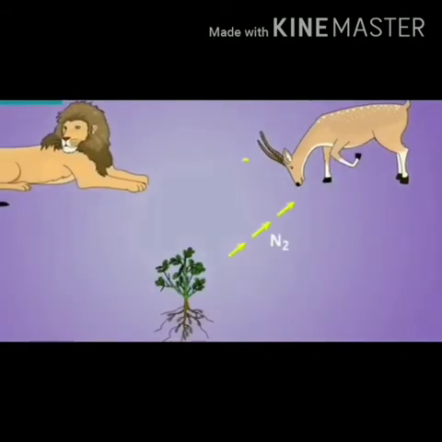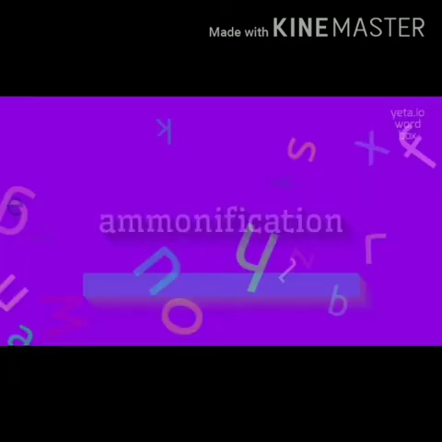The herbivorous animals are then eaten by carnivorous animals. The process of conversion of inorganic nitrogen compounds into organic compounds that become a part of a living organism is called nitrogen assimilation.